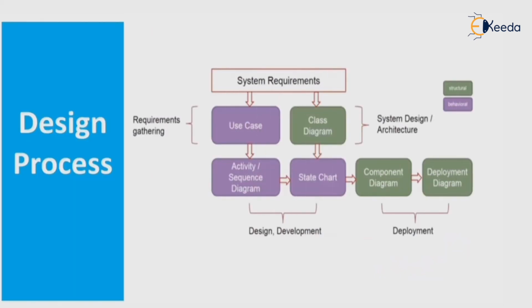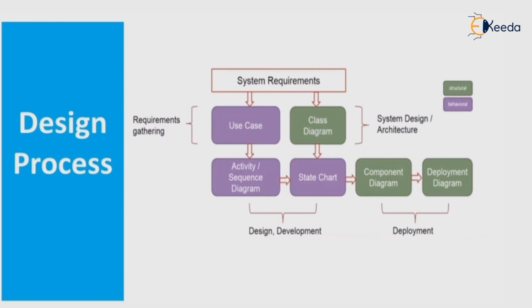Let's see the design process. In the design process, different blocks are there. The first block is system requirement, which includes requirement gathering, which uses different diagrams like activity, sequence diagram, state chart. These are included in the design and development part.